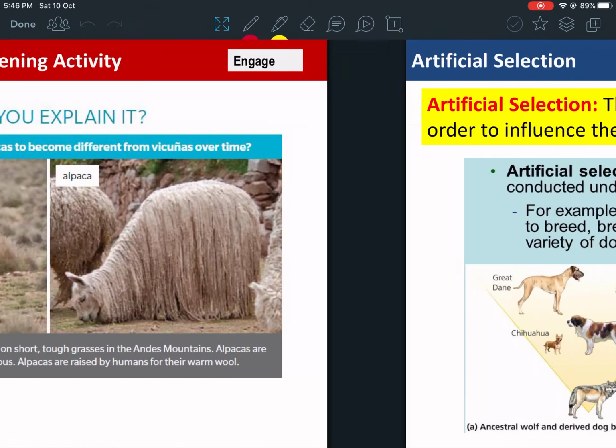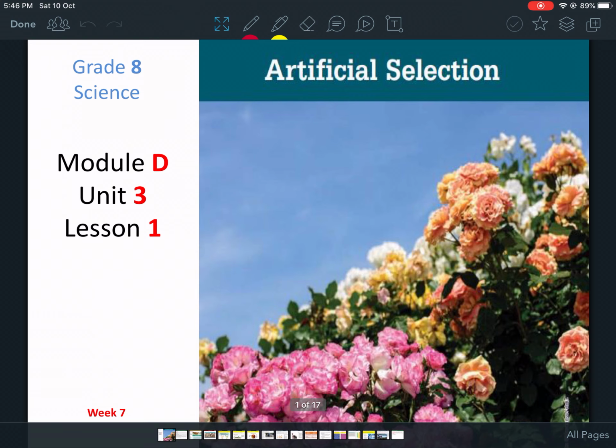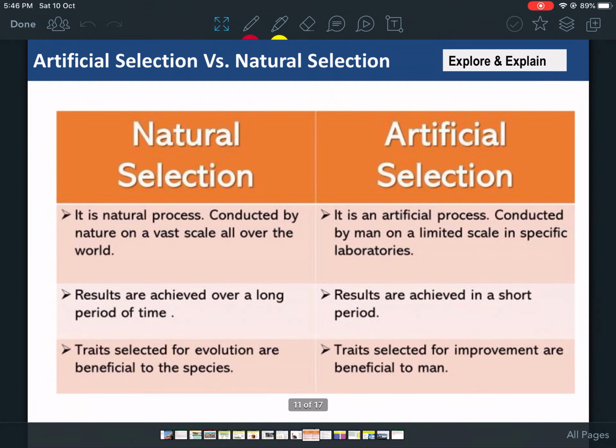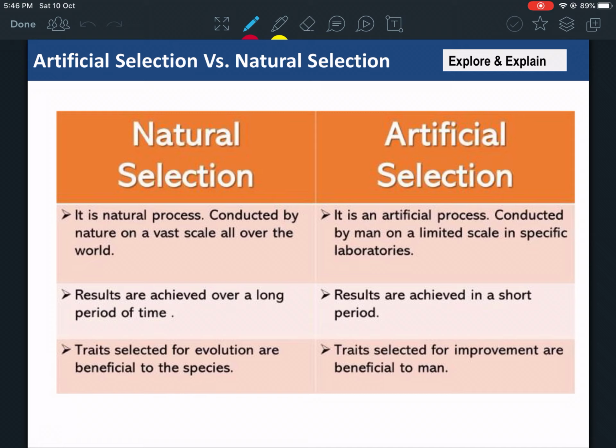Today we're continuing our lesson on artificial selection, and we're going to talk about the difference between artificial and natural selection, what biotechnology is, and what genetic engineering is.